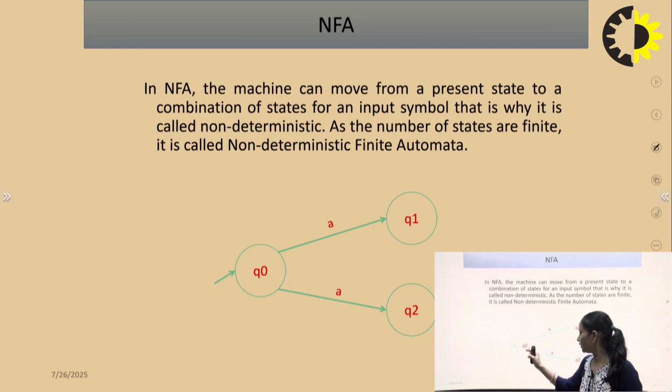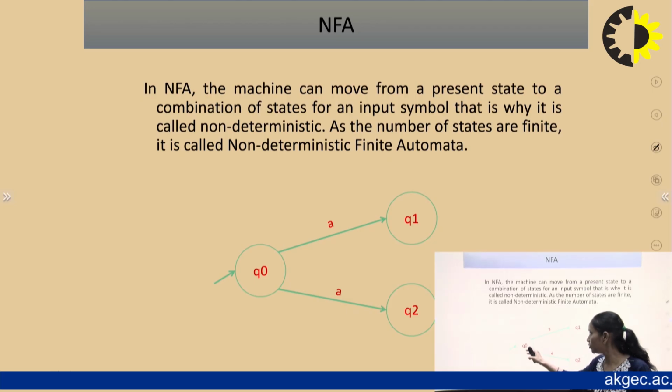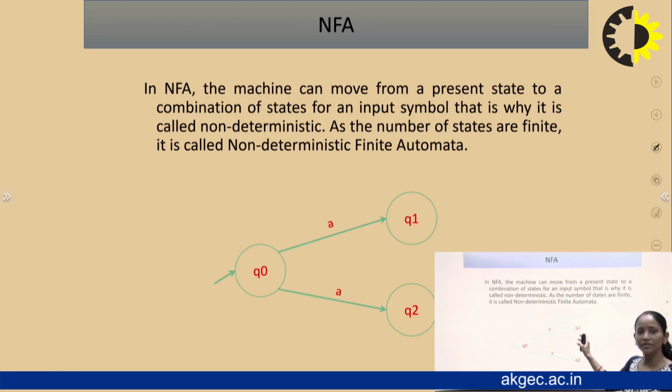For example, if the state is q0, the initial state, for the input symbol a there are 2 transitions. If we read a from q0, the next state is q1 and also the next state is q2. There are several possible moves.